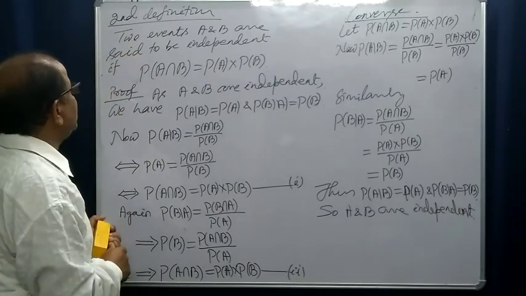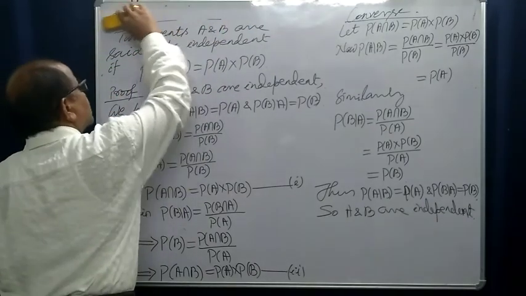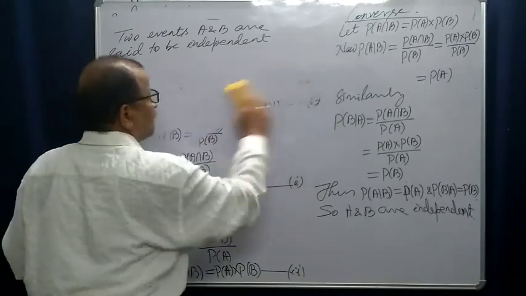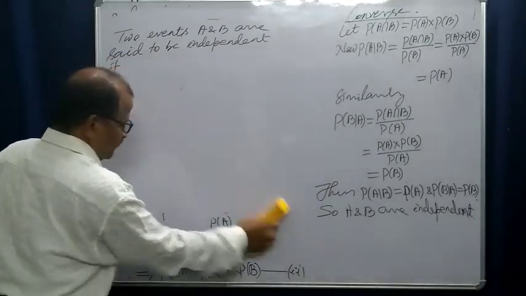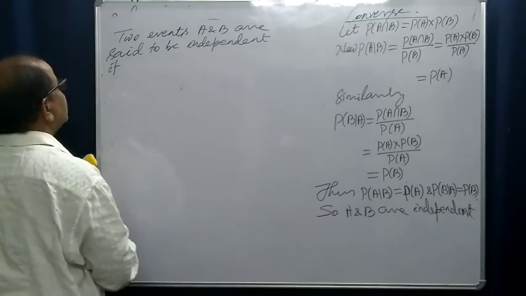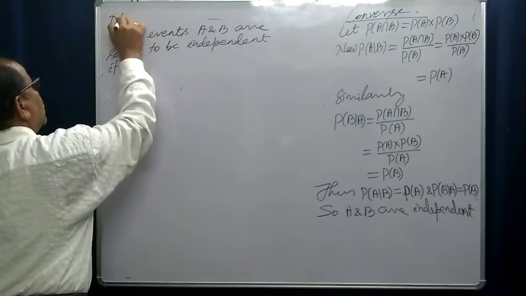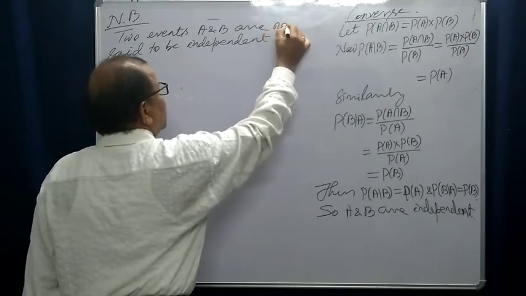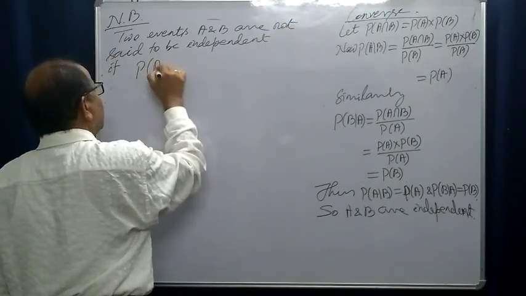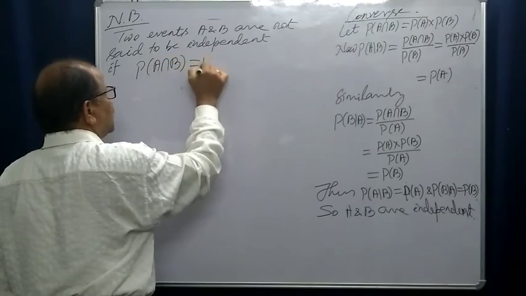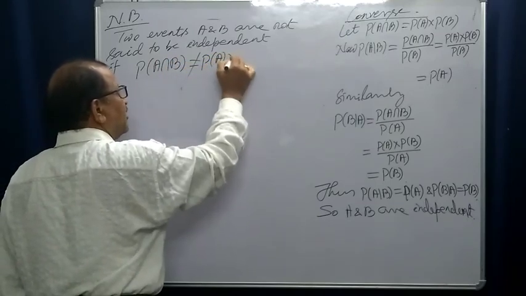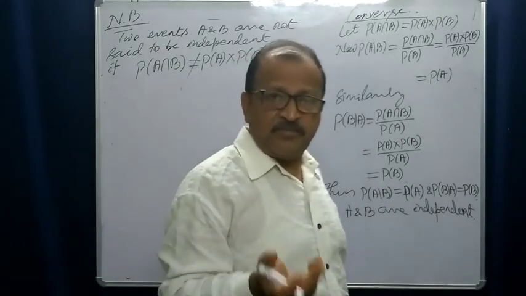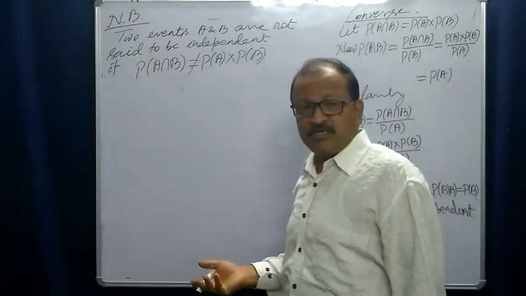Two events A and B are not independent, please take it as a note, if probability of A intersection B is not equal to probability of A into probability of B. Very simple: if they are equal, then A and B are independent. If not equal, they are not independent.